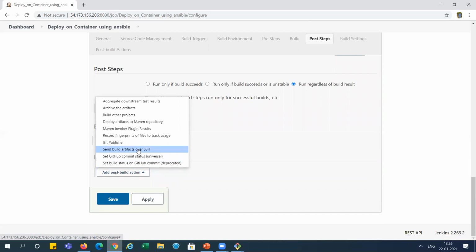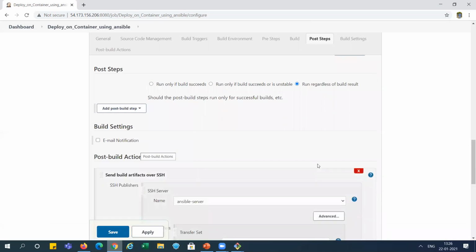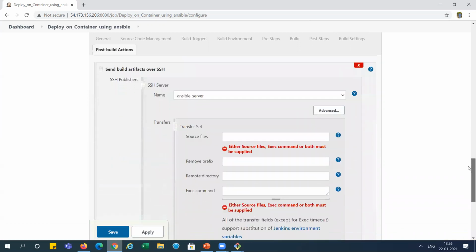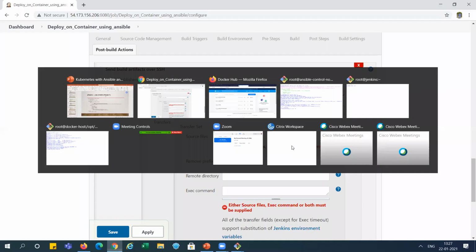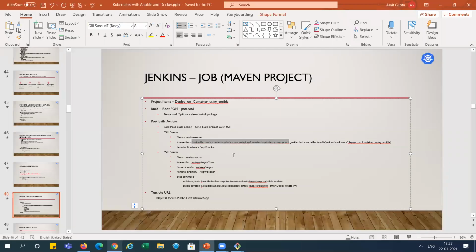I'm selecting this one, and because we have already created the Ansible server, by default it shows this Ansible server here. So here we need to create some entries. Actually, we are using these files: the Dockerfile, hosts file, and two playbooks, 4 files.